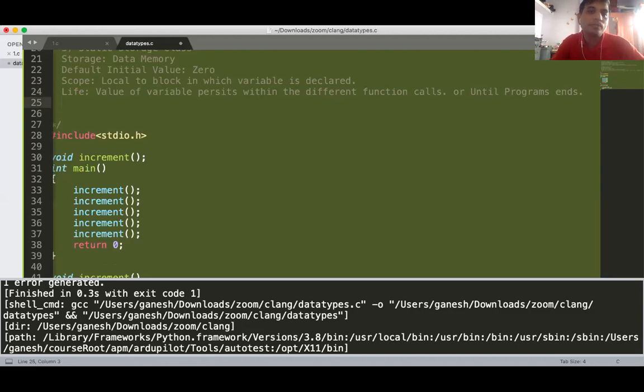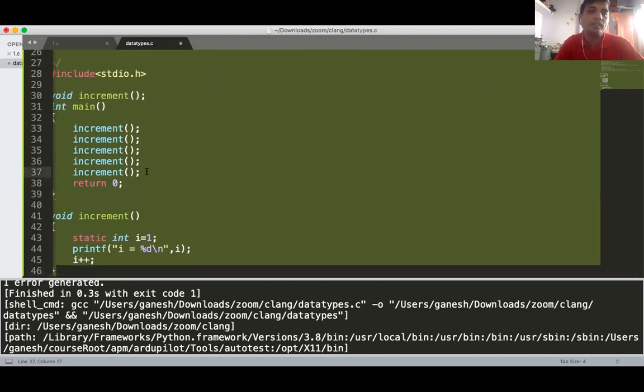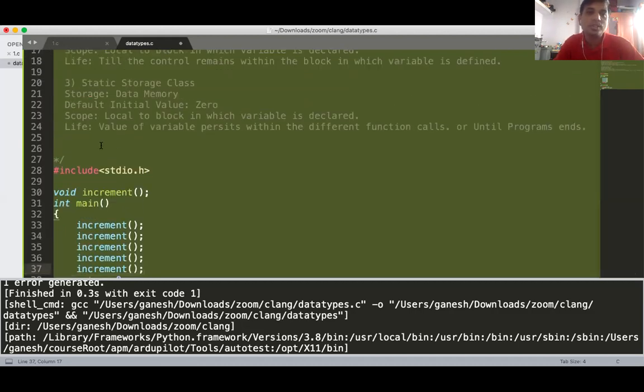If your program ends, your variable gets destroyed. If your program is still executing, your variable is there. But you can only access that static variable by calling that function only. You cannot use that variable in your main function. Getting the static storage class?